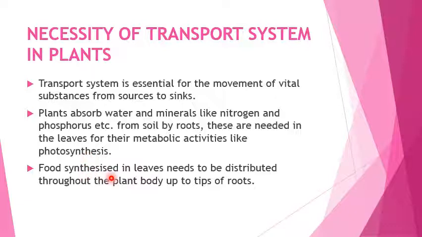Food synthesized in the leaves needs to be distributed throughout the plant body up to the tips of the roots. The leaves are above the surface of the ground, and the requirement of food extends to the tips of the roots under the ground. So we require a very special type of transport system in plants.